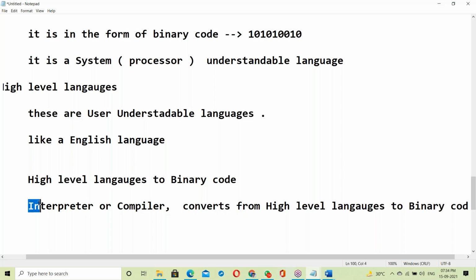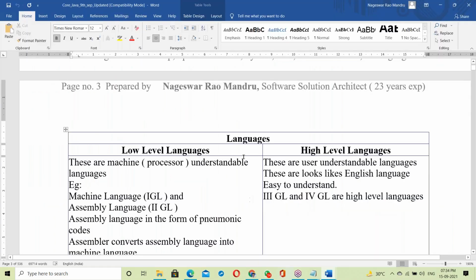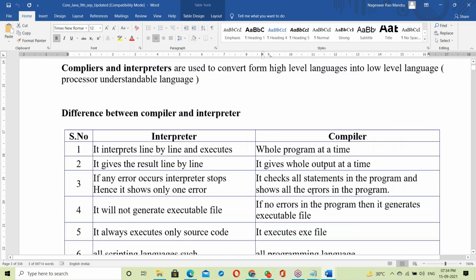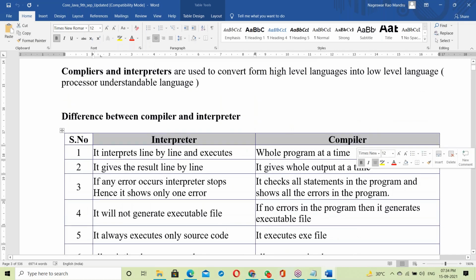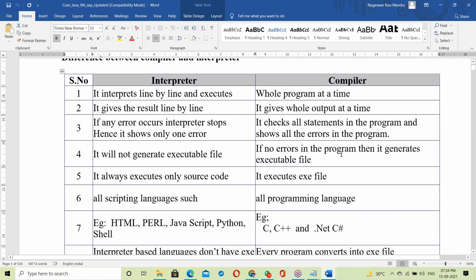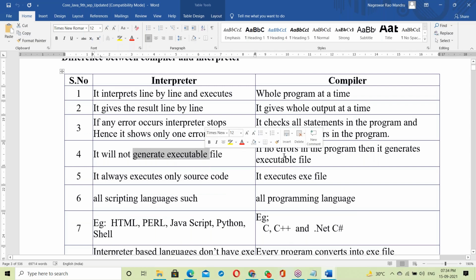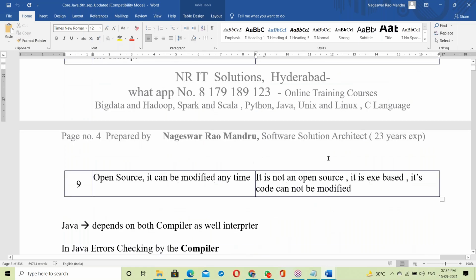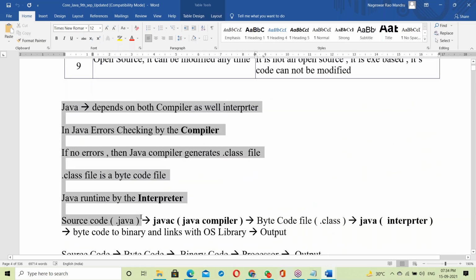Next, we should discuss interpreter and compiler. Our next topic is about interpreter and compiler, a very interesting topic. In this we are going to discuss the exe file. The compiler generates an exe file. The interpreter does not generate an exe file. We will discuss the exe file concept and the dot class file concept.